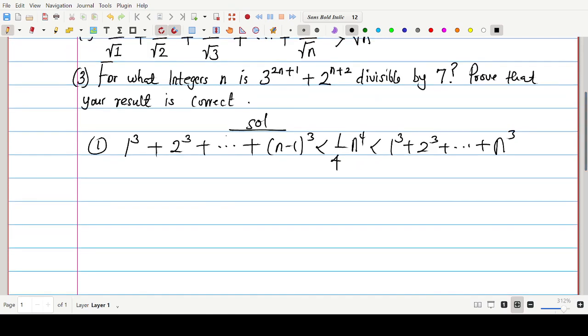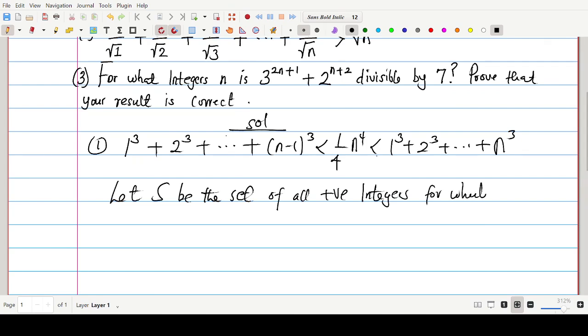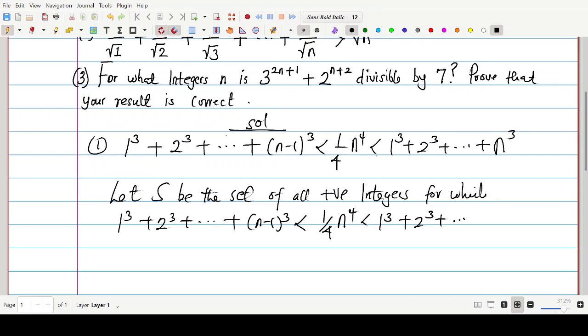So we can say let S be the set of all positive integers for which 1 to the power 3 plus 2 to the power 3 plus dot dot dot plus n minus 1 to the power 3 is less than 1 over 4 n to the power 4, which is less than 1 to the power 3 plus 2 to the power 3 plus dot dot dot plus n to the power 3.